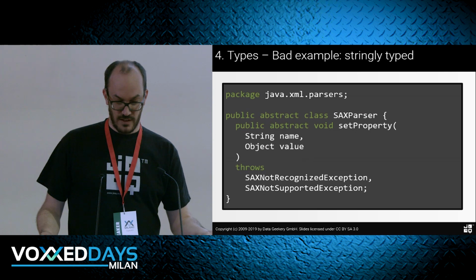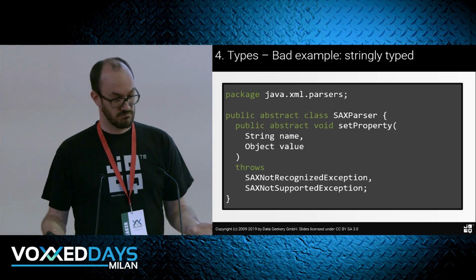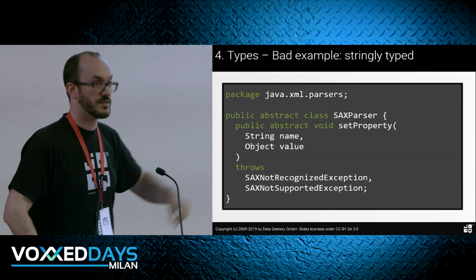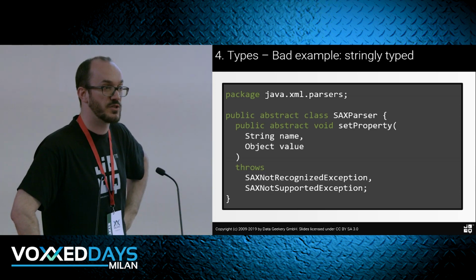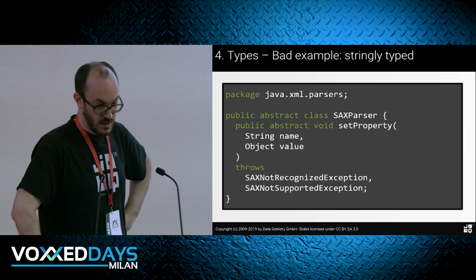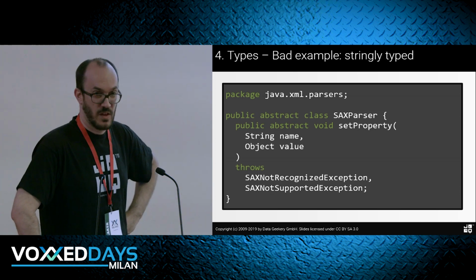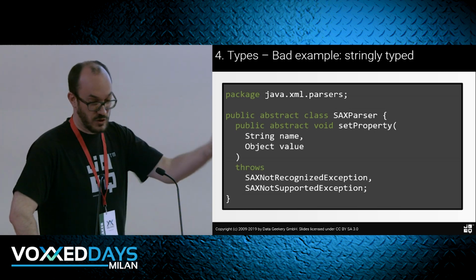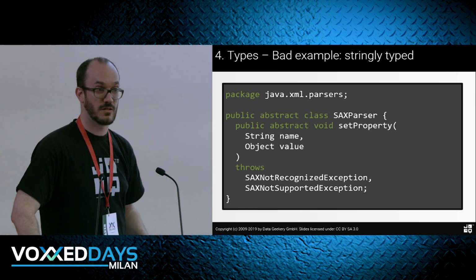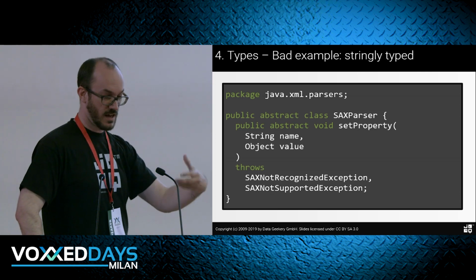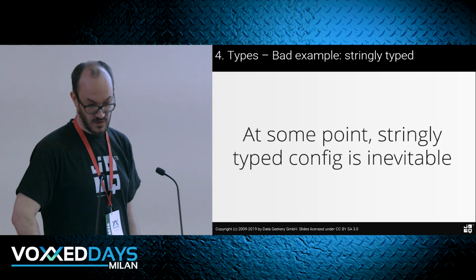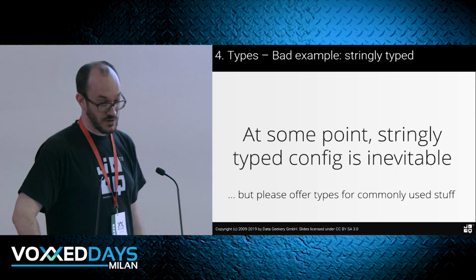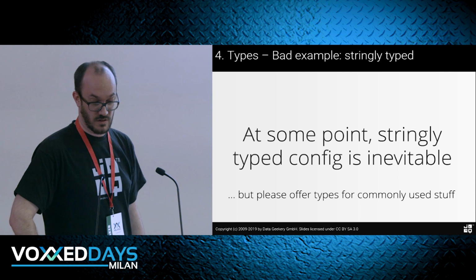So stringly typed stuff or int typed stuff is obviously bad, but sometimes we're using it. At some point it's inevitable. So here we have SAX parser and we want to be able to pass arbitrary flags to the implementation. But there are only few implementations that actually exist, so maybe it could have been done better in this example as well. So we have more types to pass as a configuration or property, right? So it seems kind of obvious to use types, but sometimes we just don't do it for laziness or whatever.